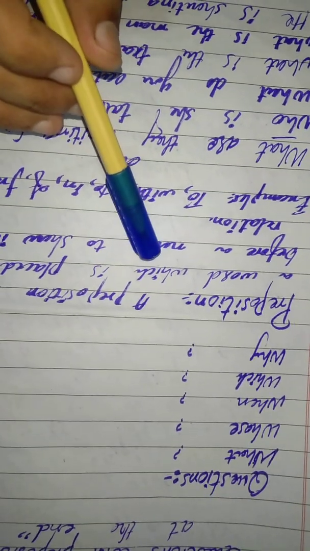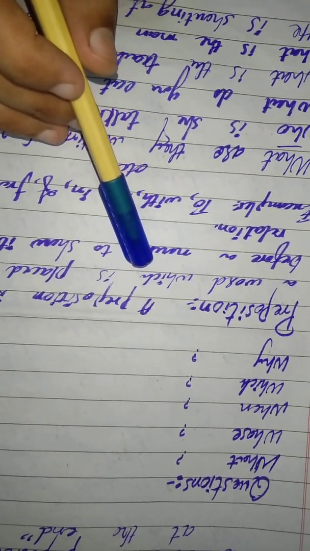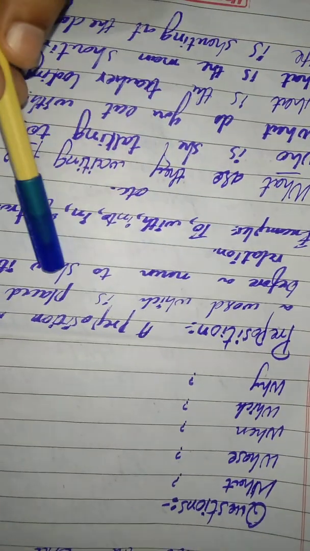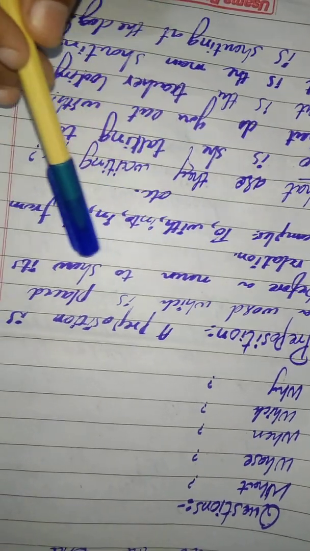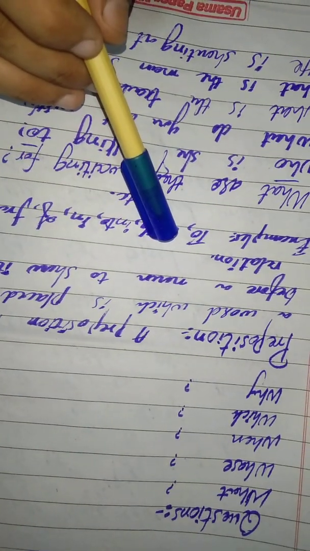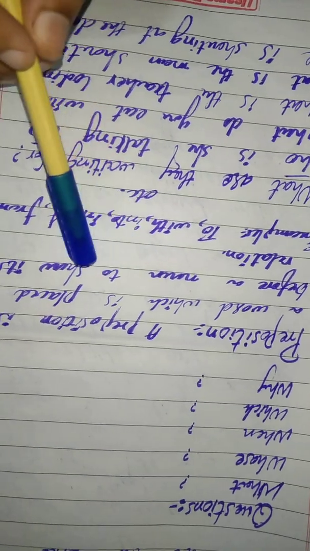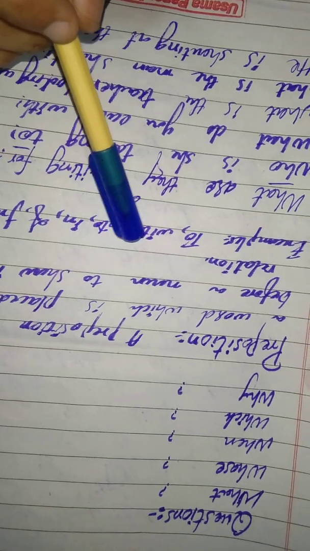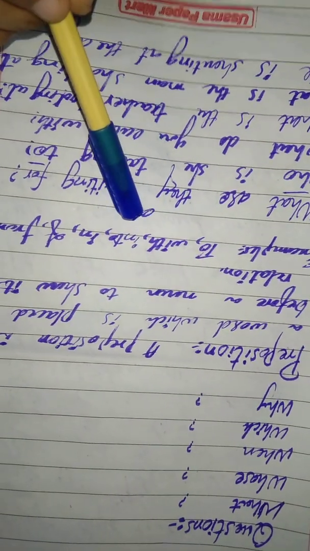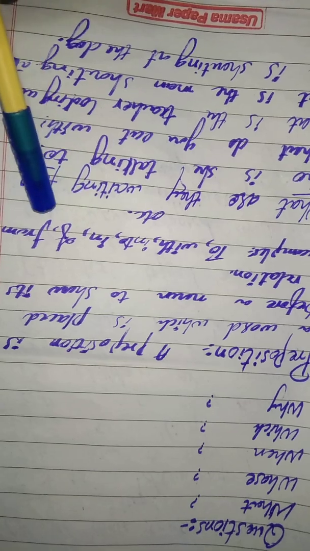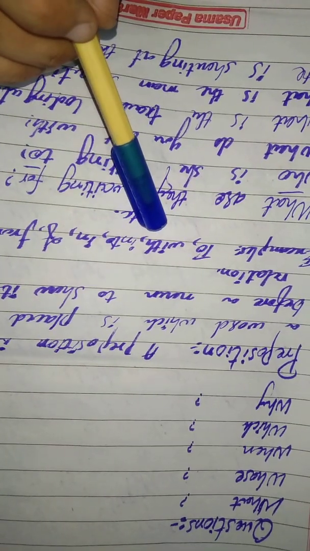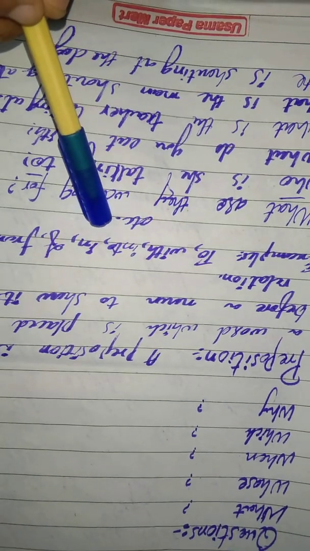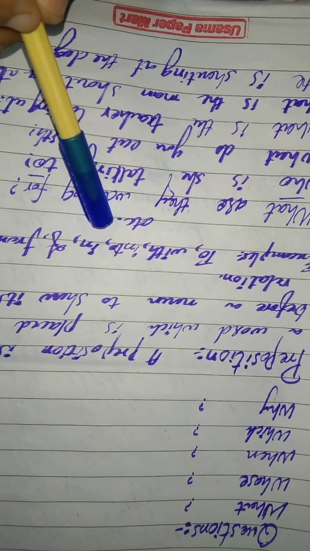Here, preposition. I will tell you what a preposition is. Students, a preposition is a word which is placed before a noun to show its relation. Example: to, with, into, in, of, from, etc. Students, there are many prepositions. Some I have written here that are mostly used in sentences.